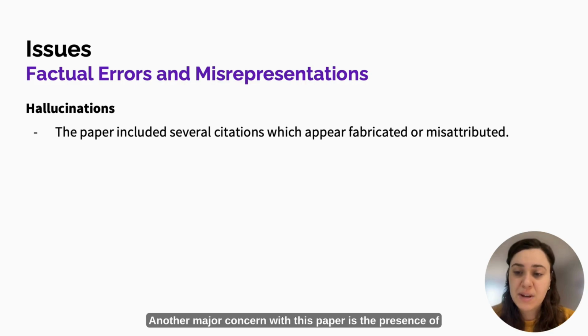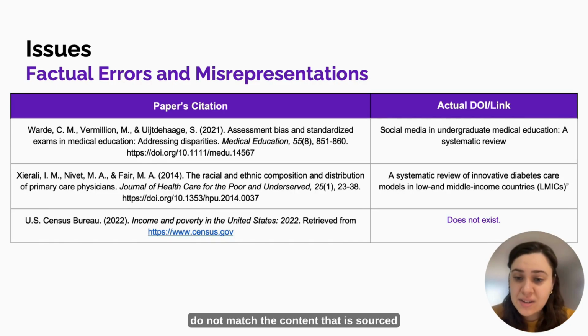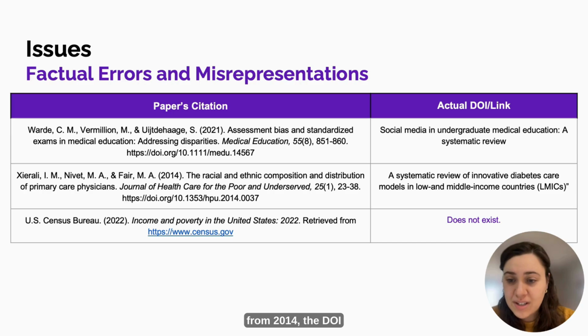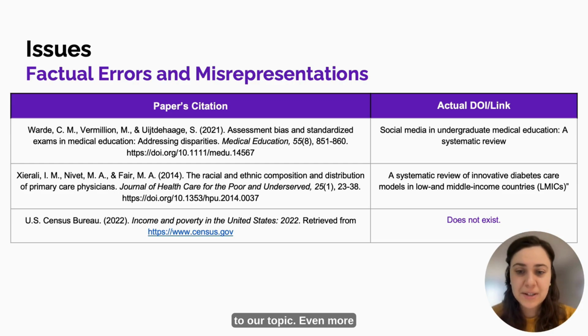Another major concern with this paper is the presence of what appear to be fabricated or misattributed sources. We'll refer to these as citation hallucinations. Several references listed in this paper either do not match the content that is sourced or simply do not exist. For example, the DOI for the article cited by Ward leads to a completely different article titled Social Media in Undergraduate Medical Education. The second citation from 2014, the DOI links to a paper on innovation in diabetes care models, which is obviously unrelated to our topic.